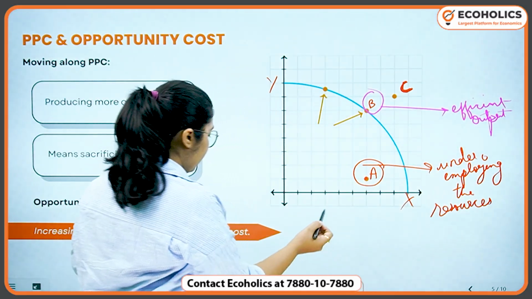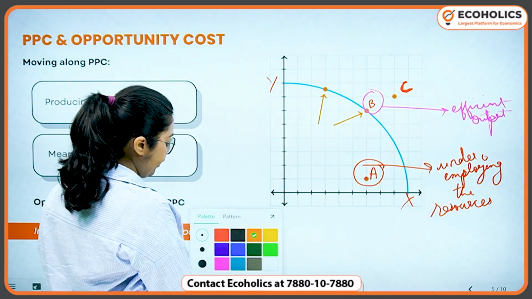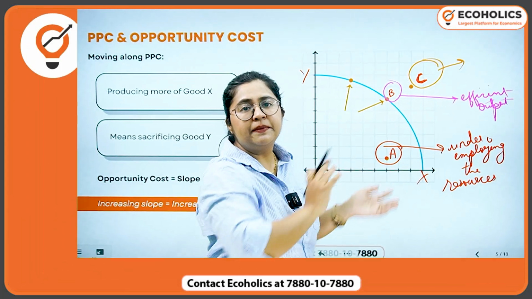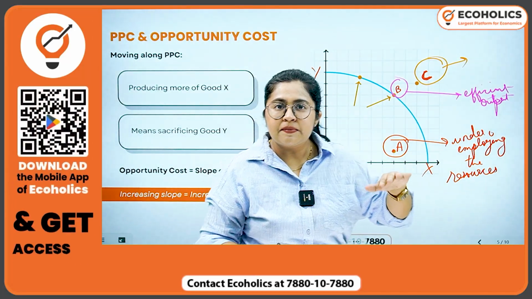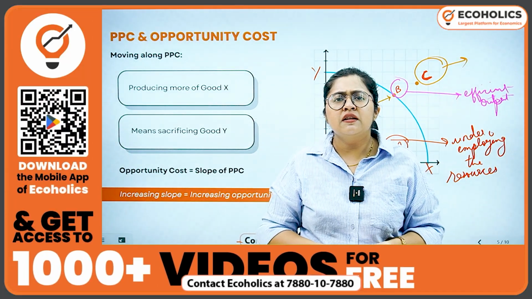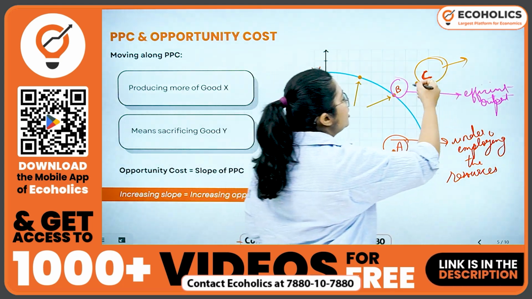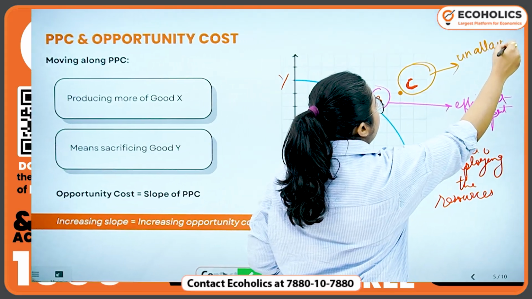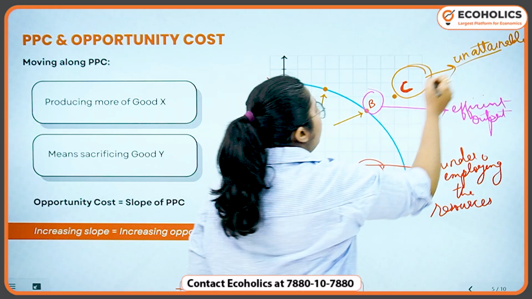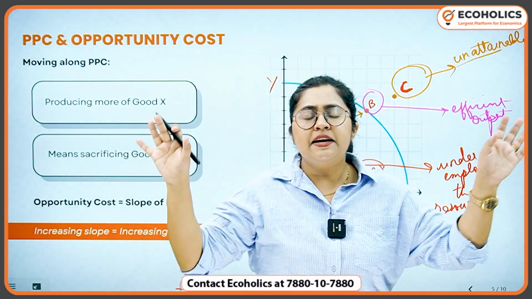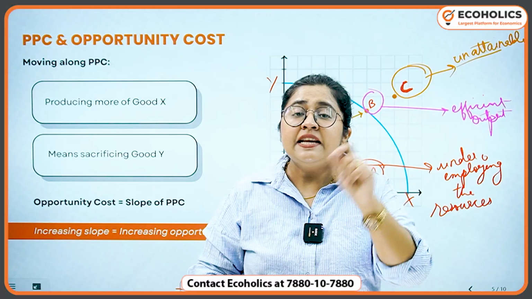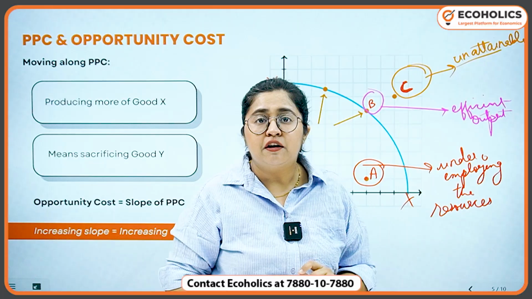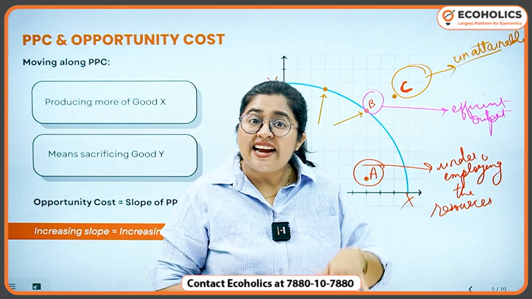And then the third point over here is point C. Point C is outside the PPC. It's not inside, it's not over the PPC, it's outside the PPC. Now what does this mean? Usually in books you will find that this point means that this is unattainable. Okay? Unattainable. Cannot be attained by the economy. But this is an incomplete answer. You should note that this outside point on the PPC curve is unattainable right now.